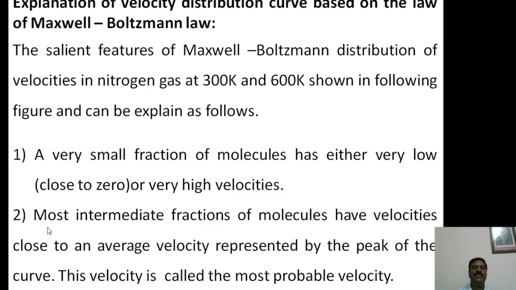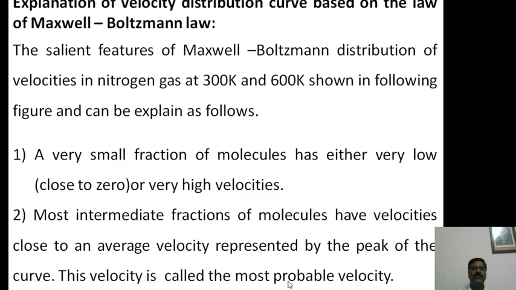The second feature is that the largest fraction of molecules has velocities close to the average velocity, represented by the peak of the curve, and this velocity is called the most probable velocity. Out of millions of gas molecules, a small fraction has either high velocity or very low velocity, but most of the molecules have a velocity close to the average velocity, represented as the peak, and this is called the most probable velocity.